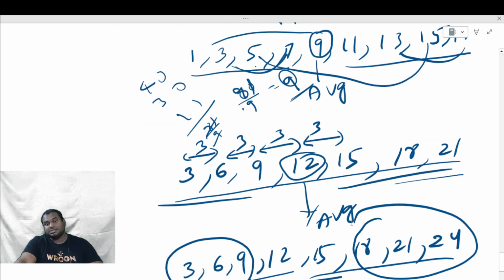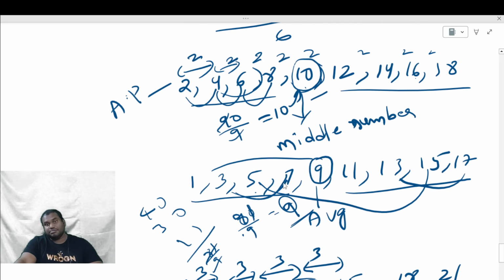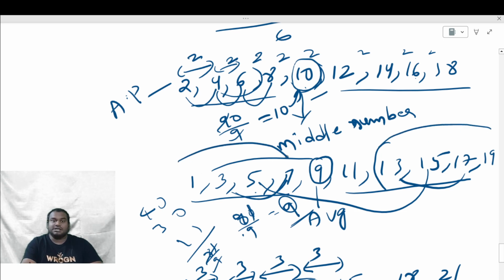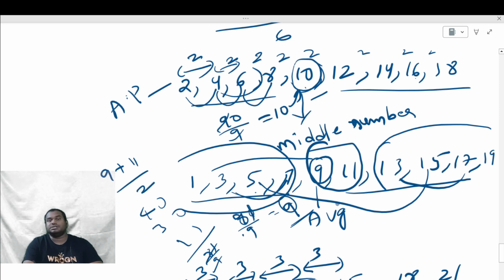The common difference is 3 here. Suppose they are odd numbers or even numbers. Suppose if there is 19 also, then 4 numbers on this side, 4 numbers on this side. What are the middle numbers? 9 and 11. 9 plus 11 divided by 2 is the average of them.